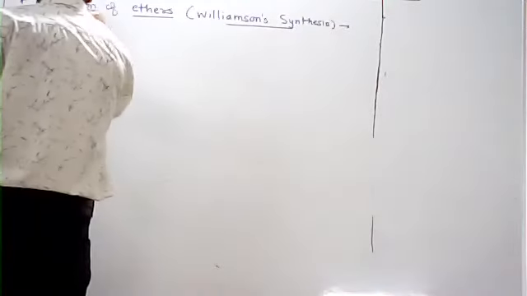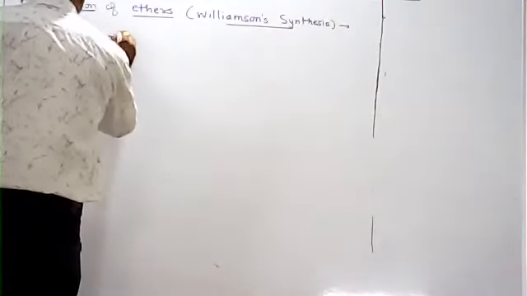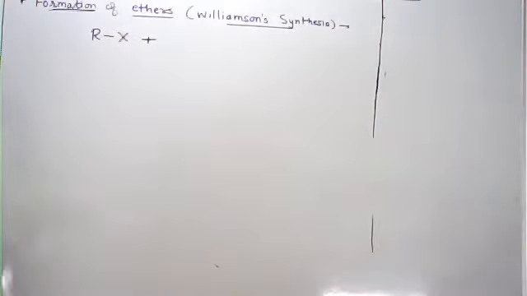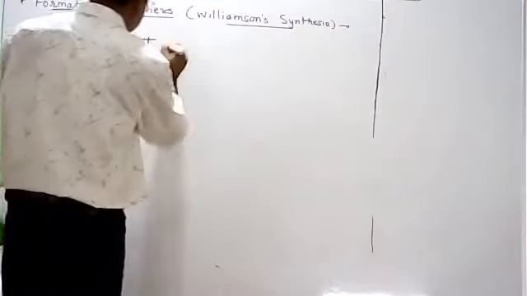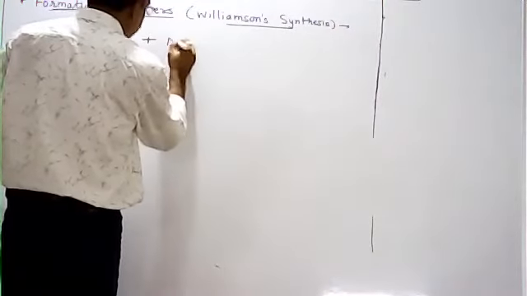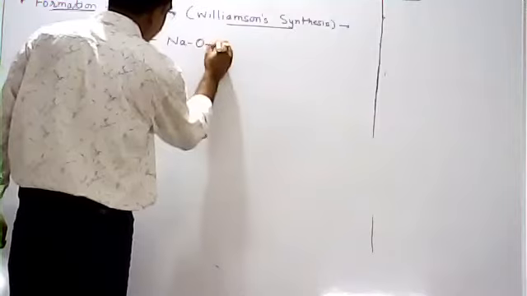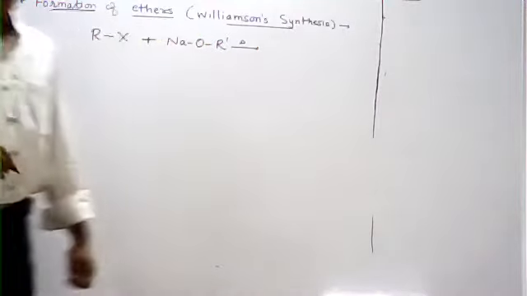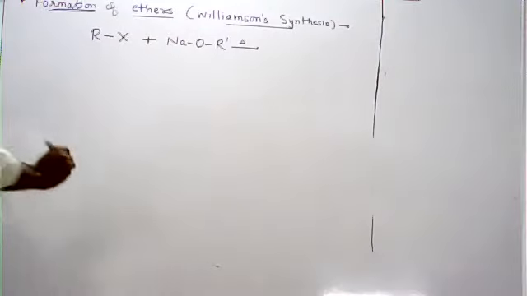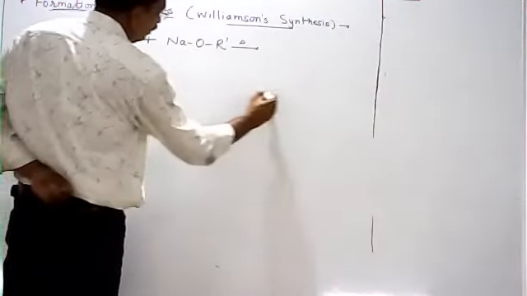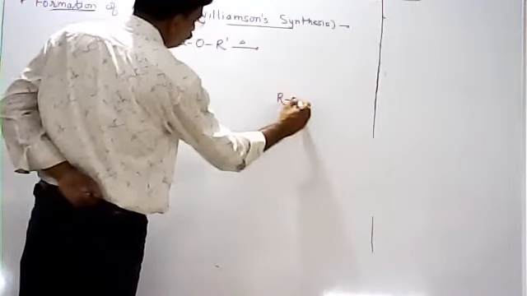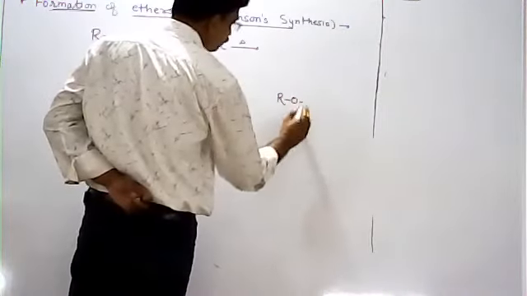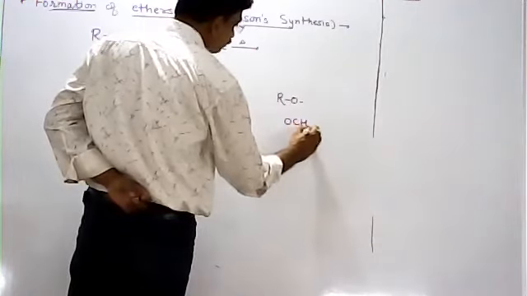Formation of ethers. So alkyl halide is there, meaning RX. This is alkyl halide. When this alkyl halide reacts with the sodium alkoxide. What is sodium alkoxide? It means NaOR'. This is called sodium alkoxide: sodium and alkoxide. Alkoxide means RO-. That is called alkoxide. Suppose OCH3 is there.